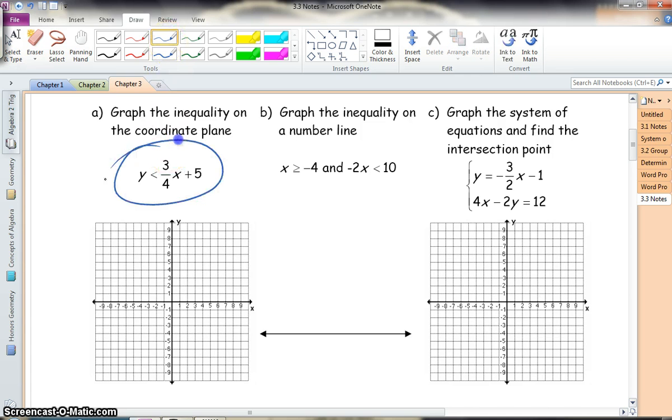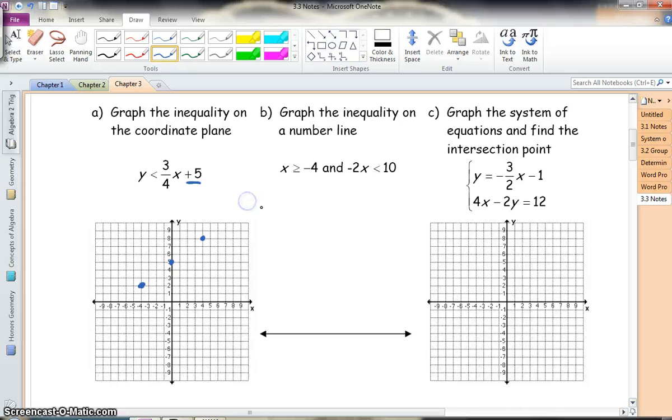So it's already in slope-intercept form, y equals mx plus b, with b, your starting point, being positive 5, and then apply your slope from there, rise over run. So up 3 over 4. We could also go down 3 to the left 4. Now, when we go to draw my line, we need to have a dotted line, because it's less than. Remember, it's solid if it's less than or equal to.